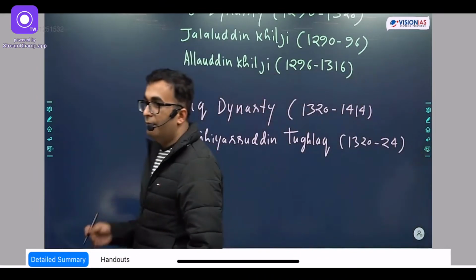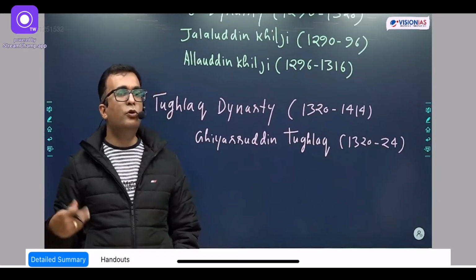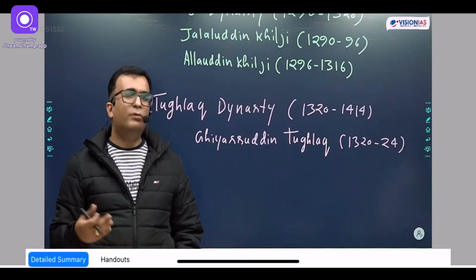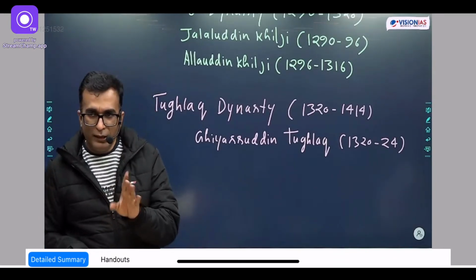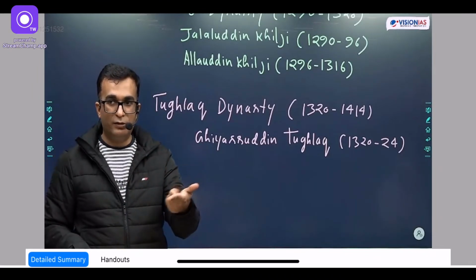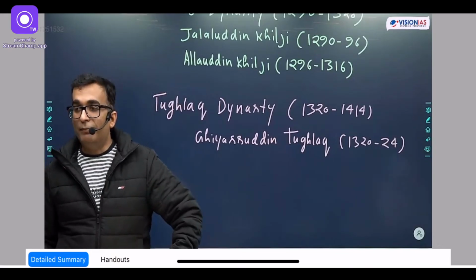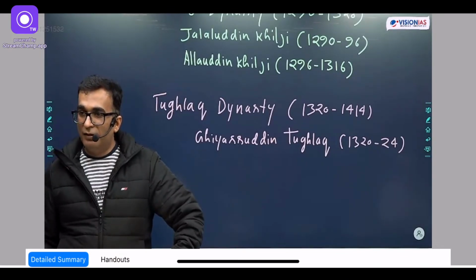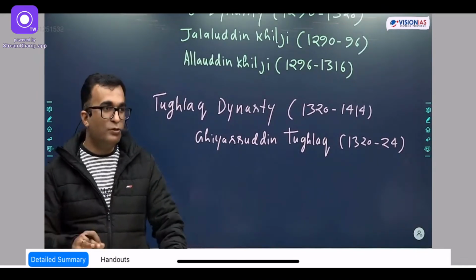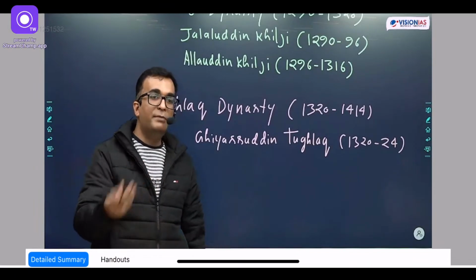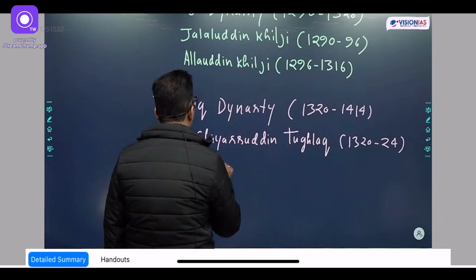Then after him, his son, Muhammad bin Tughlaq, whose original name was Jona Khan. It was a popular notion in those times that whatever your name, you became king with a new title. For example, in Mughal times, Prince Salim became emperor with the name Jahangir, and Prince Khurram became Shah Jahan. The original names were different, but when they became emperors they took new names. So Muhammad bin Tughlaq, originally Jona Khan.